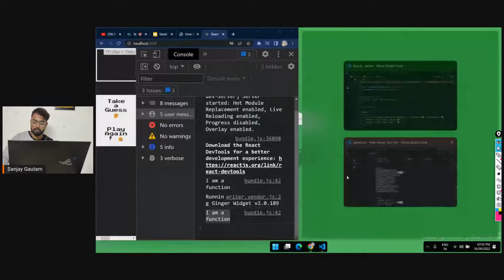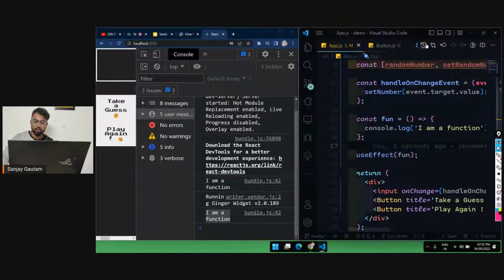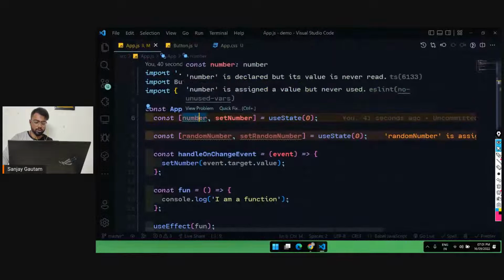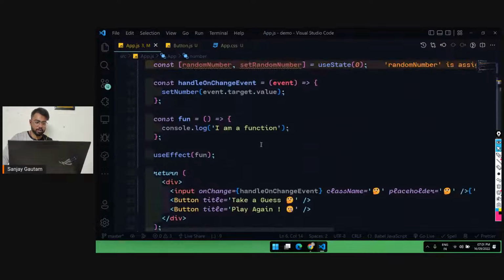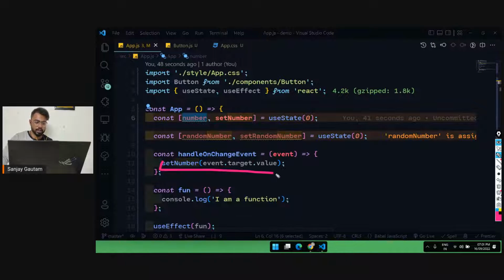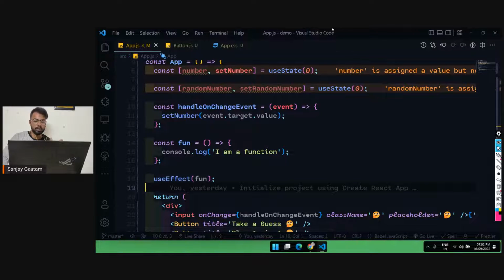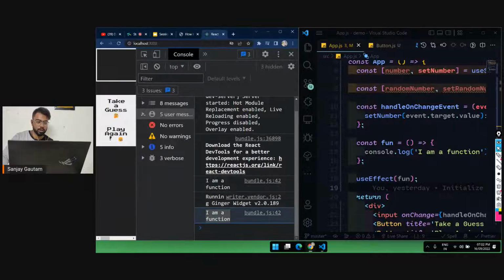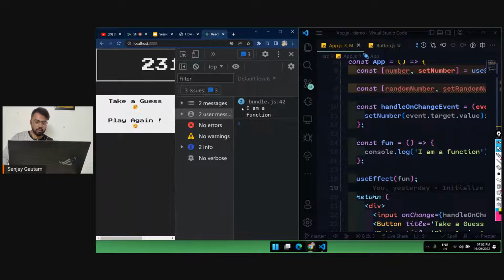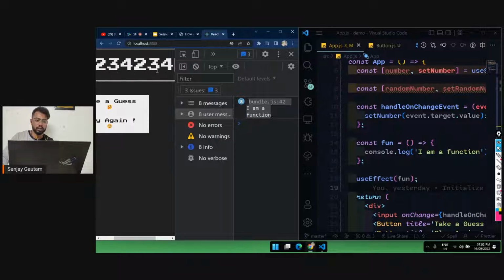Why? Because remember what I told you previously. Whenever you change the state value, as soon as I'm typing, the set number is actually updating this number, and it's a state. So as soon as any state updates, our UI re-renders, and that's why this useEffect is getting called. This is the way by which we can check how many renders our UI is causing. If I type like this, you can see we are getting I'm a function again and again.